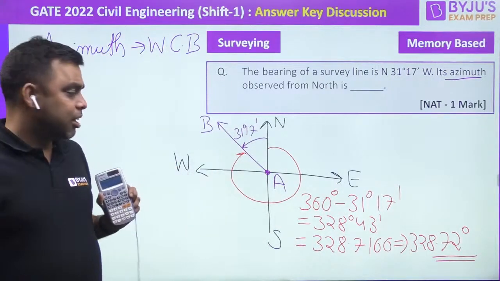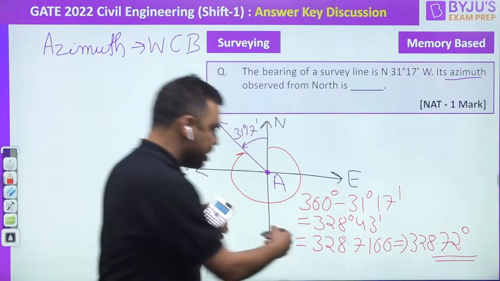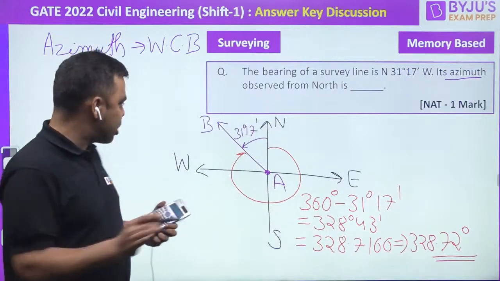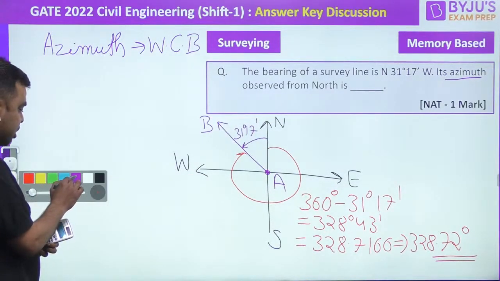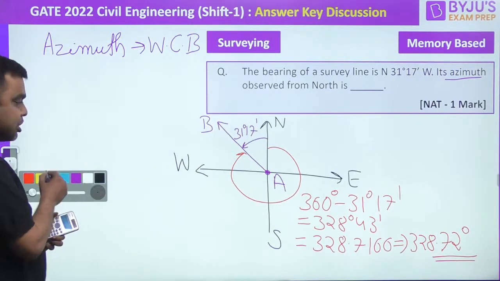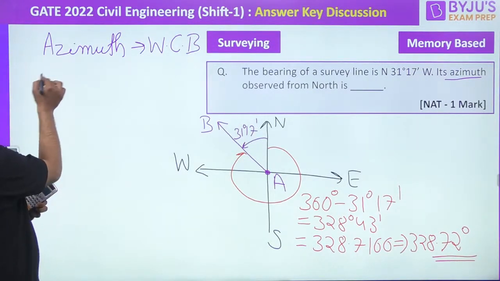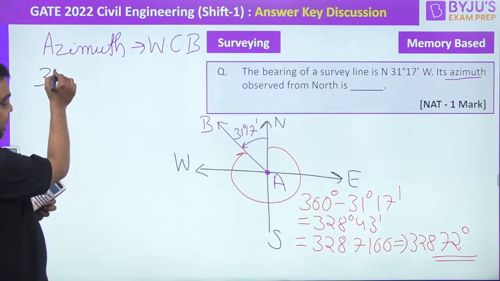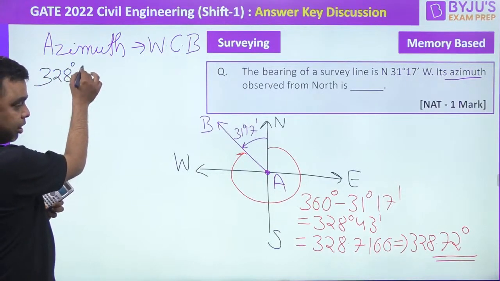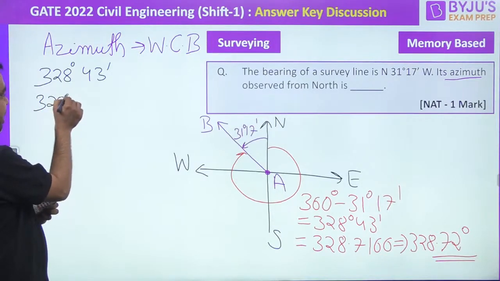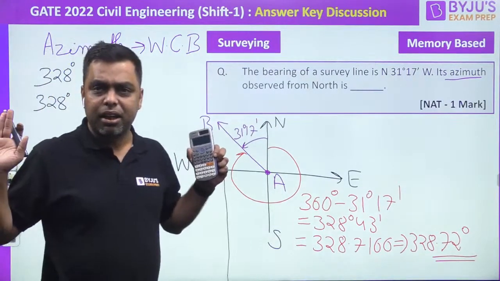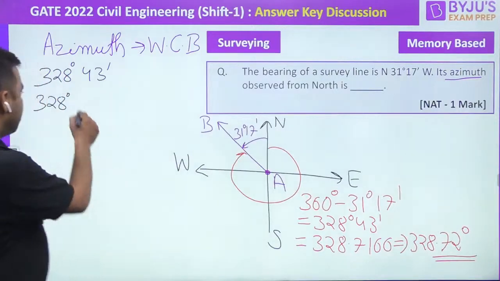Right, I got this, and I'll tell you how to convert this also. Over here, guys, basically how much is it? 328 degrees 43 minutes. So basically I will have 328 degrees. This is final with me.